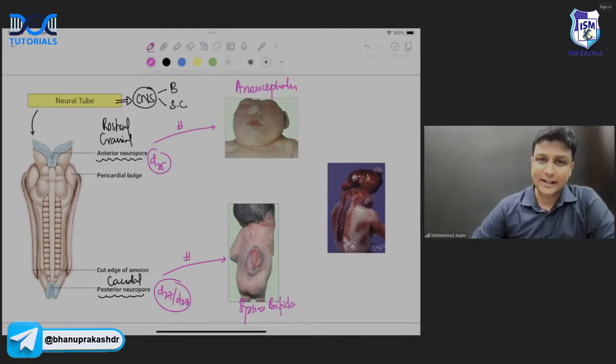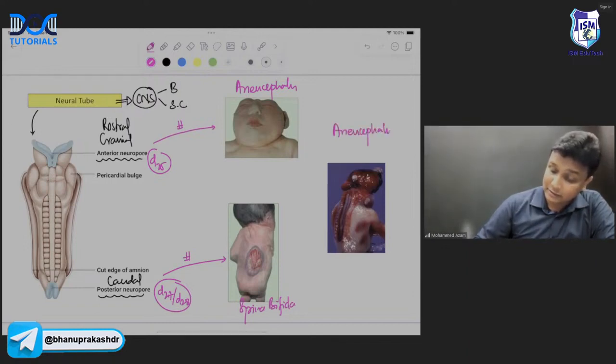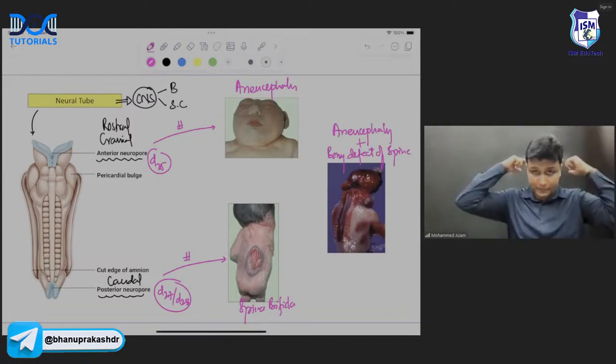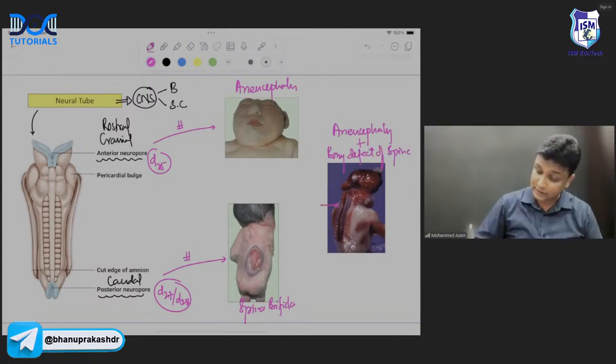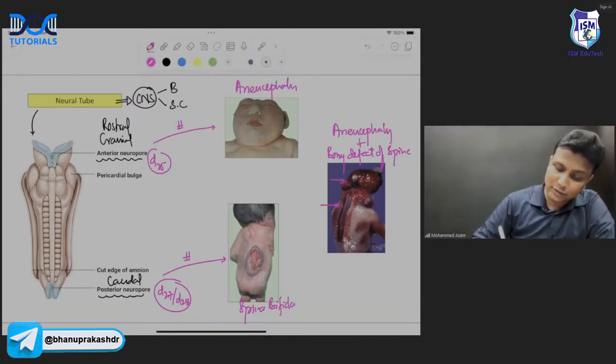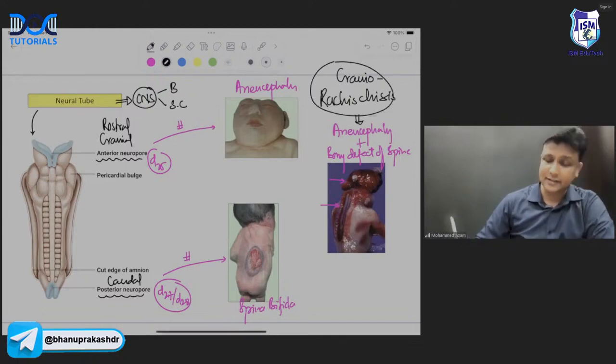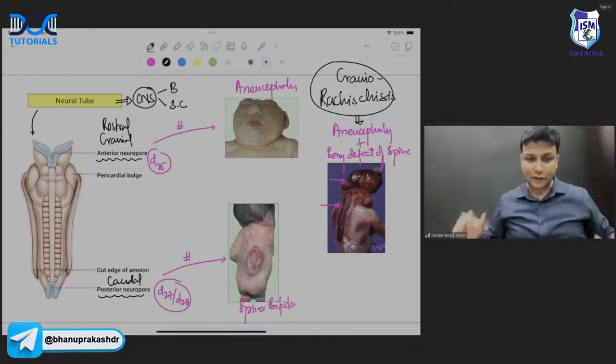So in a recent exam, they have given this condition here, where you are able to see anencephaly, and along with the anencephaly, there is a bony defect of the spine also, sir. है ना? So this spine here, there is a defect in this one. That is continuous with this one here, sir. So anencephaly भी होगा, there is a bony defect of the spine, and this condition is known as cranial rachis, or craniorachis, whatever. ठीक है ना? So this condition is known as craniorachis. It is anencephaly along with the bony defect of the spine, sir.